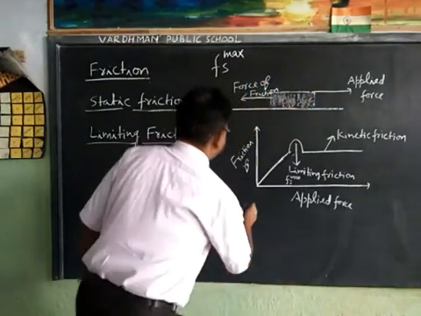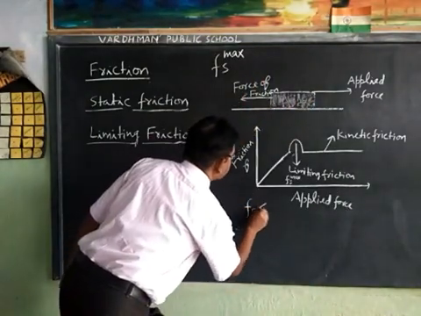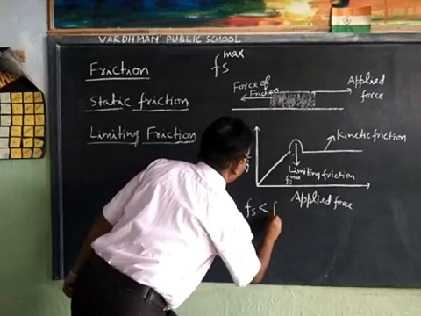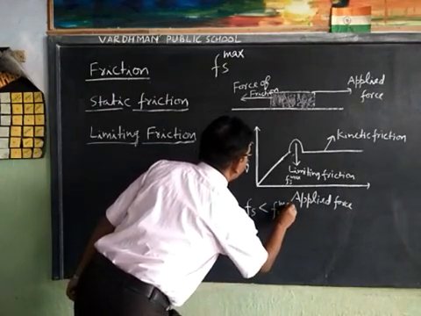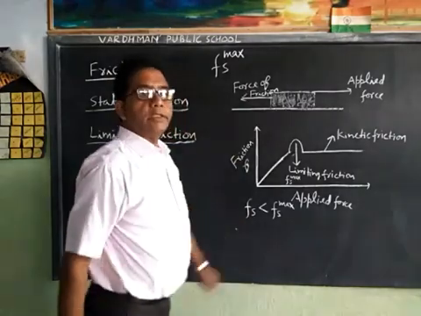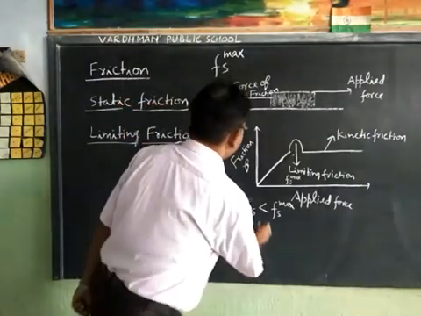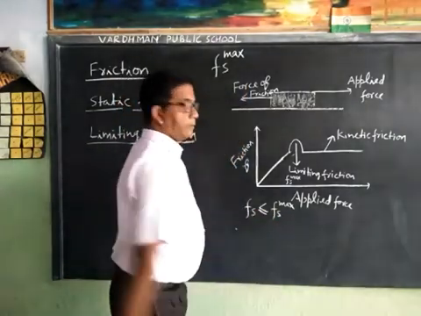Here Fs is less than or equal to Fs maximum.